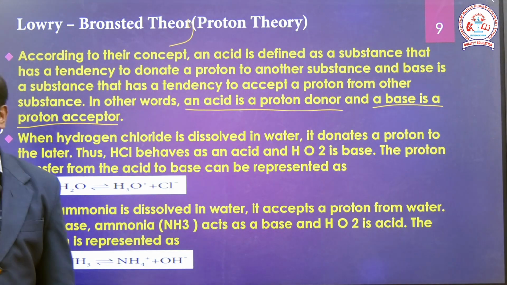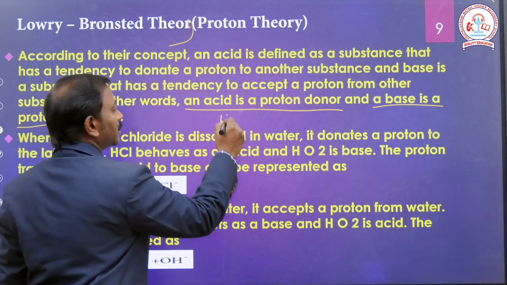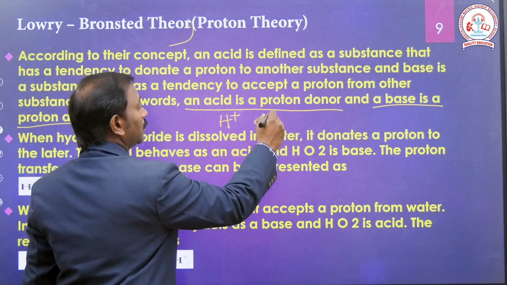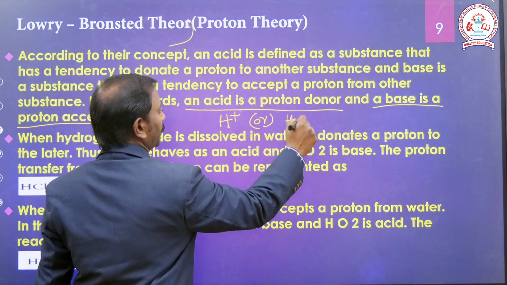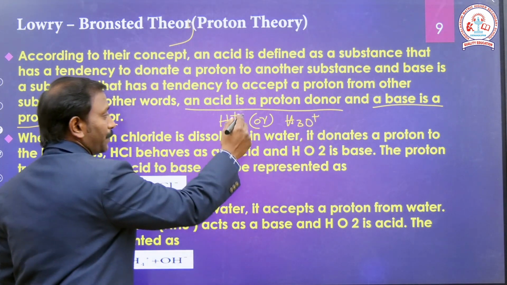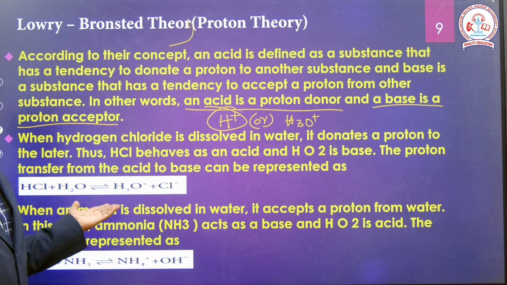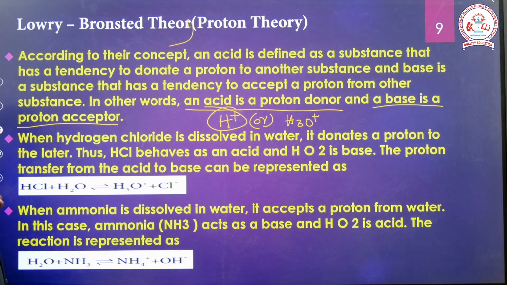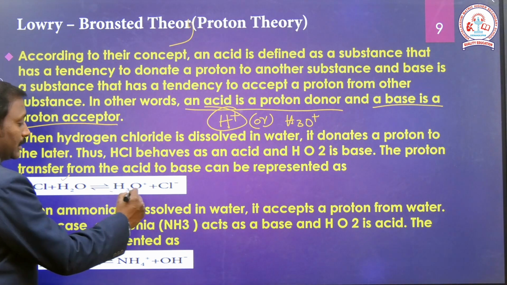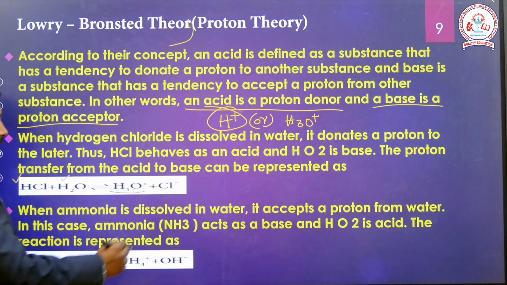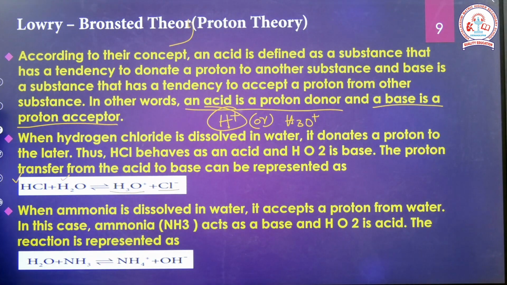What is meant by proton? Proton is nothing but H plus or H3O plus, whatever it may be, but H plus is a proton. So this is the Lowry-Bronsted theory. When HCl is dissolved in a polar solvent like water, it produces H3O plus, the hydronium ion, and Cl minus ion.